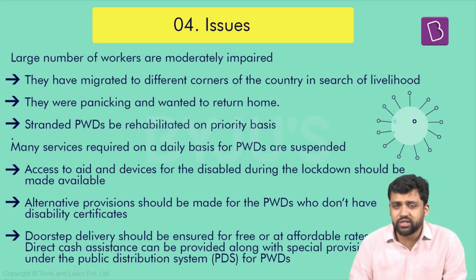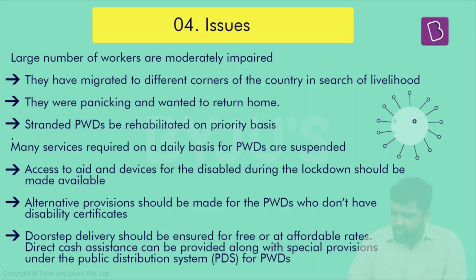Apart from that, alternative provisions have to be made to ensure that people with disability are able to get the disability certificates. Their delivery should be ensured, for free or at affordable rates. Direct cash assistance should be provided. Apart from that, they should also be given some sort of special assistance under the public distribution systems. I had said this before as well.